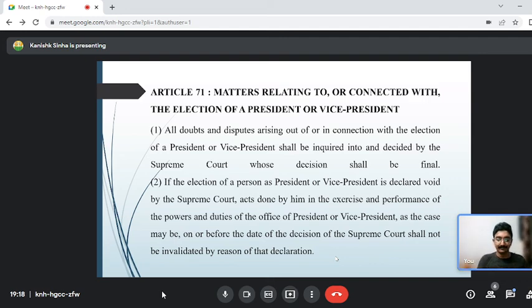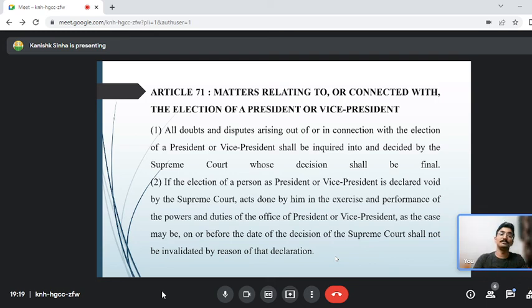So, for example, we already had the election of Draupadi Murmu and the election of Jagdeep Dhankhar. Tomorrow, if anyone challenges the election of Draupadi Murmu on the ground that she was holding an office of profit in the state of Jharkhand or Odisha, or says Jagdeep Dhankhar's election is not correct and the procedure was not followed, then it is not the Speaker who will sit and decide whether the election is correct or not. It is not Narendra Modi. It is not the Deputy Chairman of the Rajya Sabha. It is only and only the Supreme Court of India, not the magistrate, not the district court, not the high court. Only the Supreme Court will inquire and decide the petition challenging the election of the president and vice president.